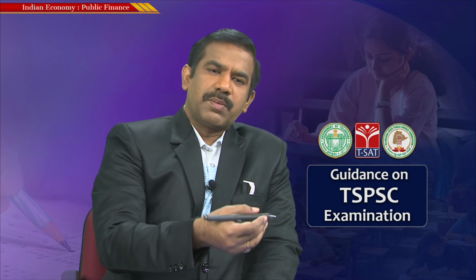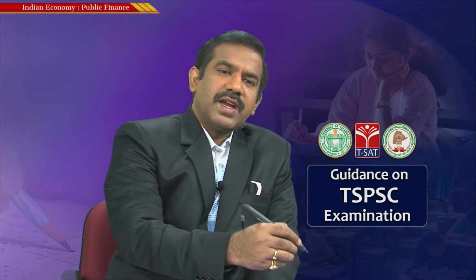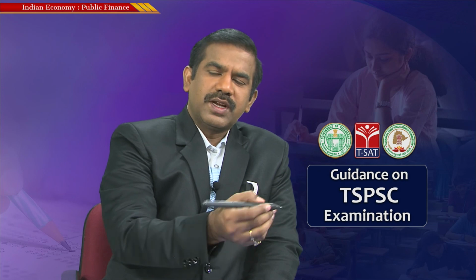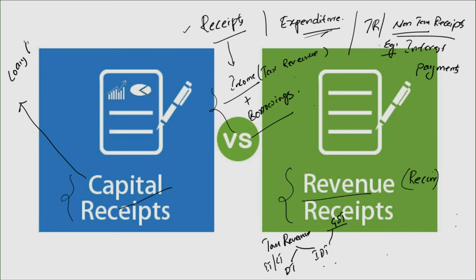But when it comes to capital receipt, let's say a state has repaid a loan, loans repaid by the states. Or similarly, the government has gone for selling some assets, let's say the proceeds from disinvestment.